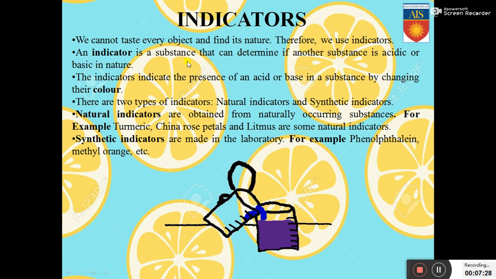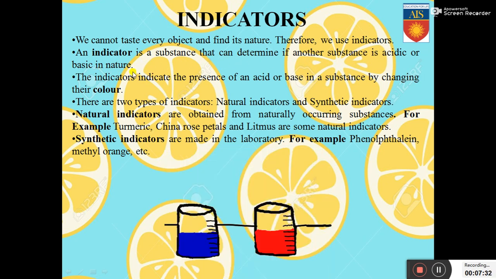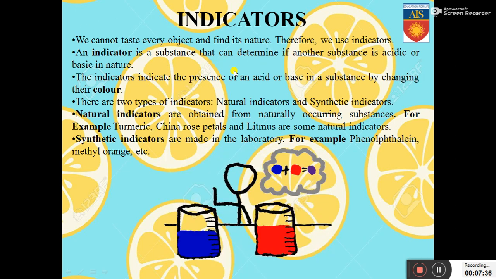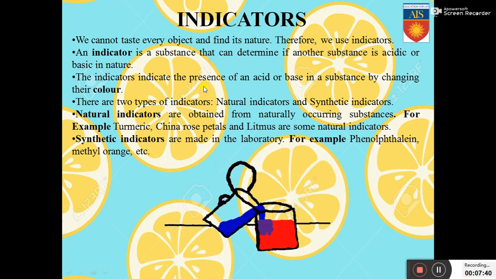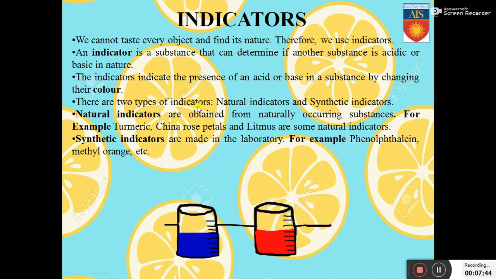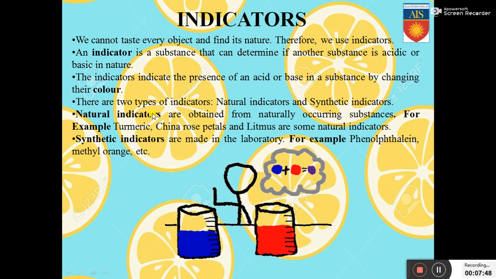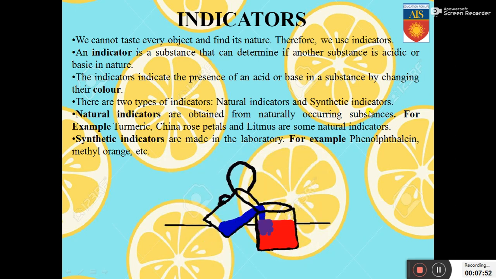What is an indicator? An indicator is a substance that can determine if another substance is acidic or basic in nature. So, an indicator is indicating whether a substance is acidic or basic. How is it indicating? An indicator indicates the presence of an acid or base in a substance by changing their color. So, these are beautiful color changing reactions. There are two types of indicators, natural indicators and synthetic indicators.